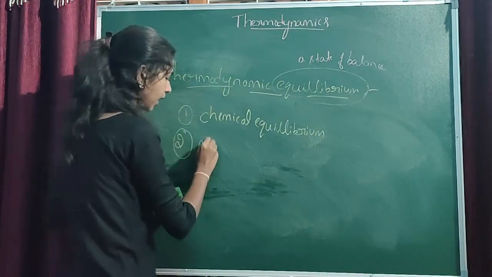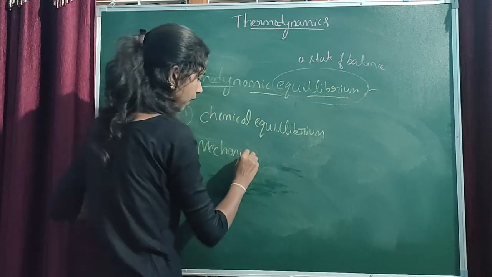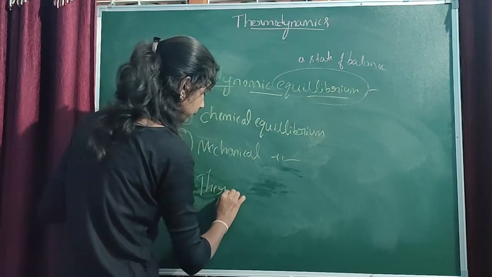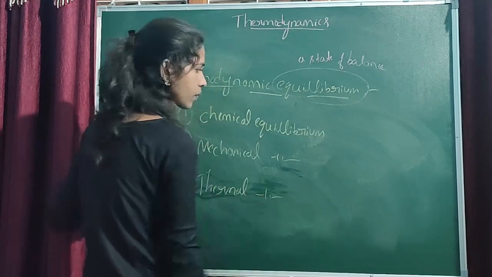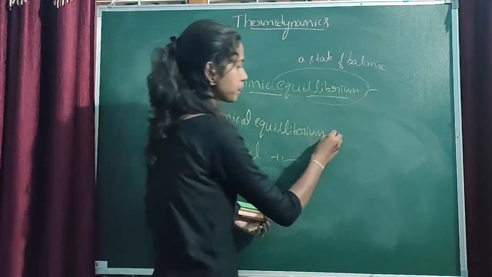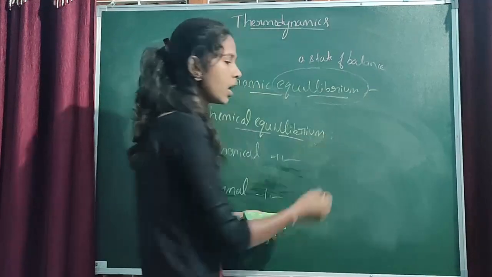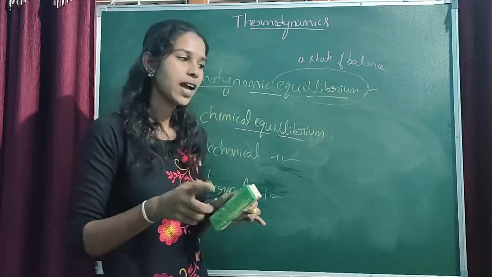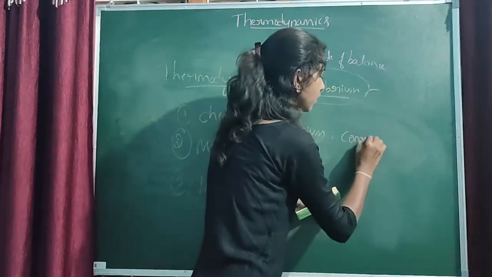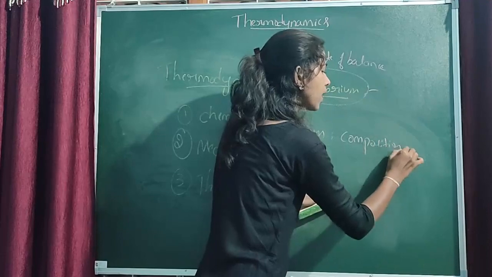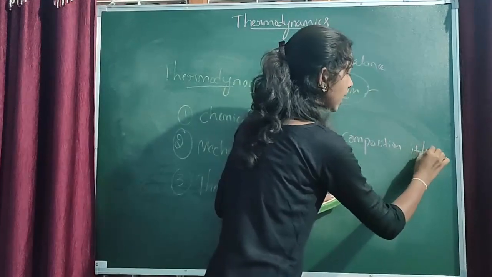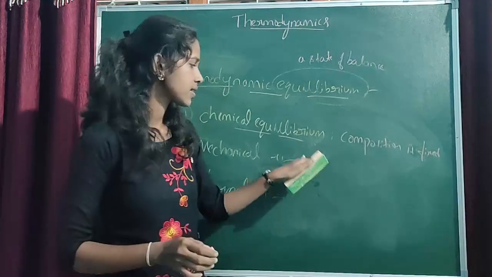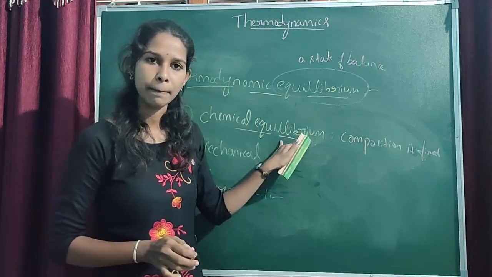Second one is mechanical equilibrium. Third one is thermal equilibrium. What is chemical equilibrium? If the chemical composition of the system is fixed and definite, then we can say that that system has chemical equilibrium.